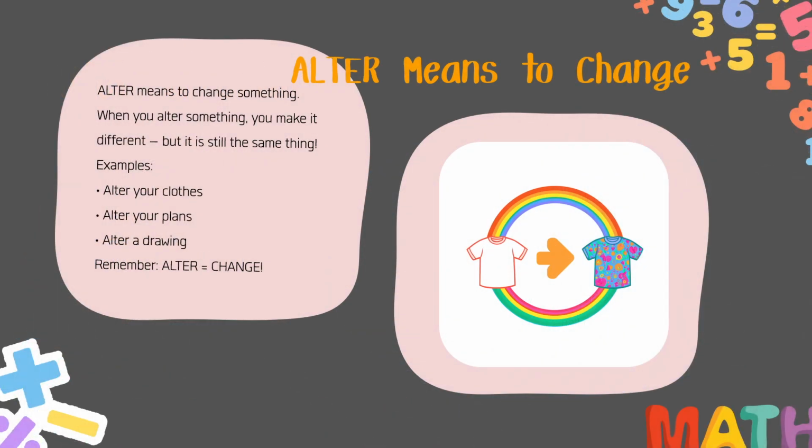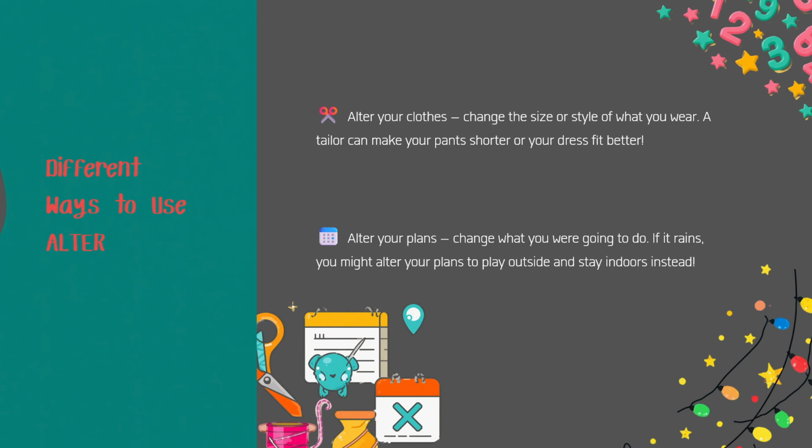So remember, alter means to change. It is that simple. When you alter something, you make it different. You change it. There are many different ways to use the word alter. You can alter clothes to make them fit better. You can alter plans when something unexpected happens. You can alter a room by moving furniture to different places. All of these are ways to change things. All of these are ways to alter things.